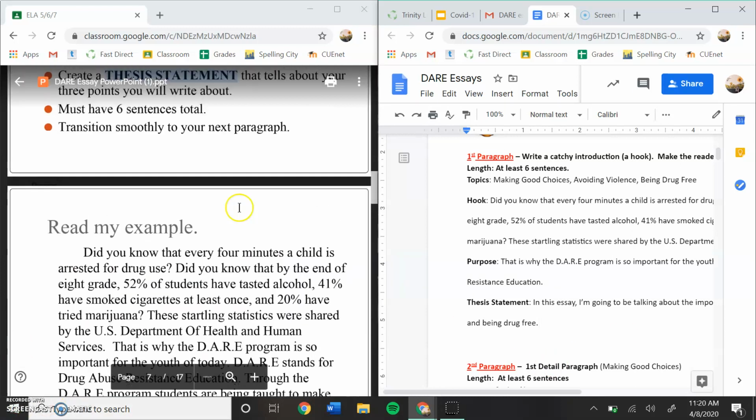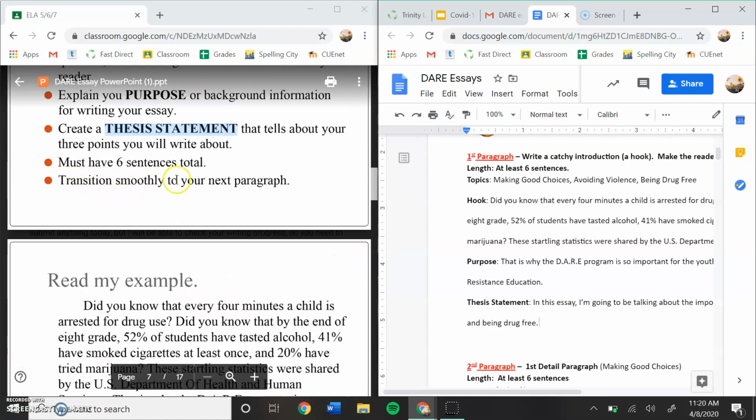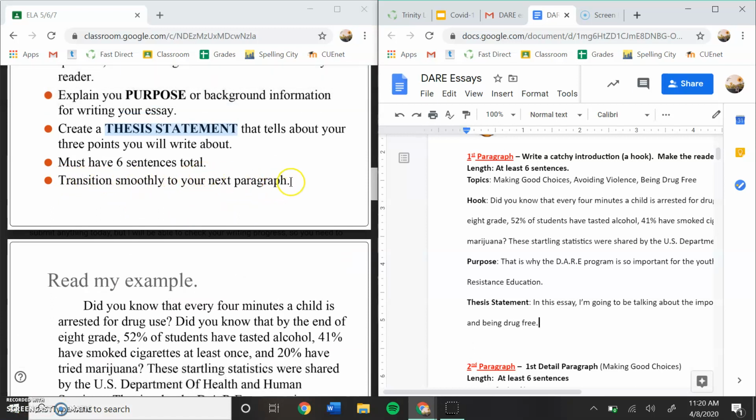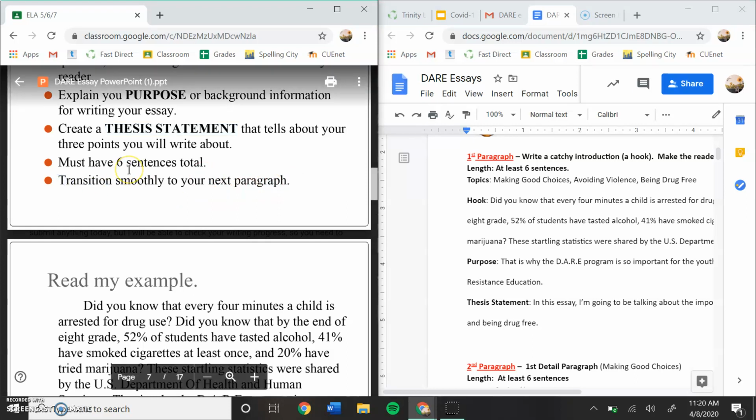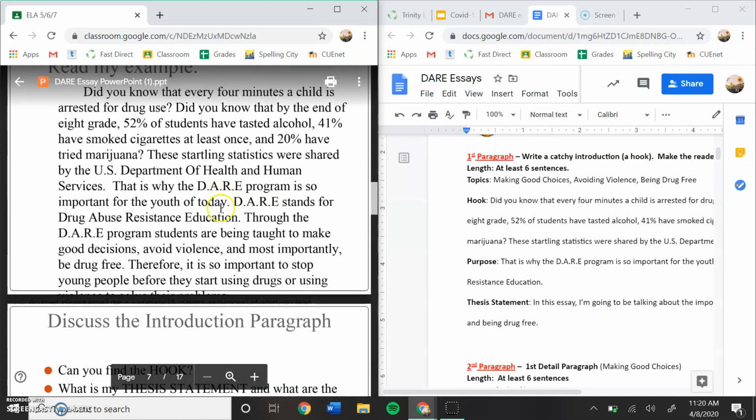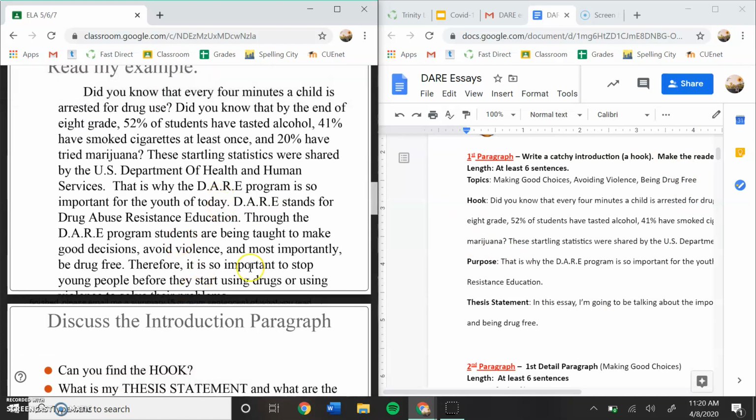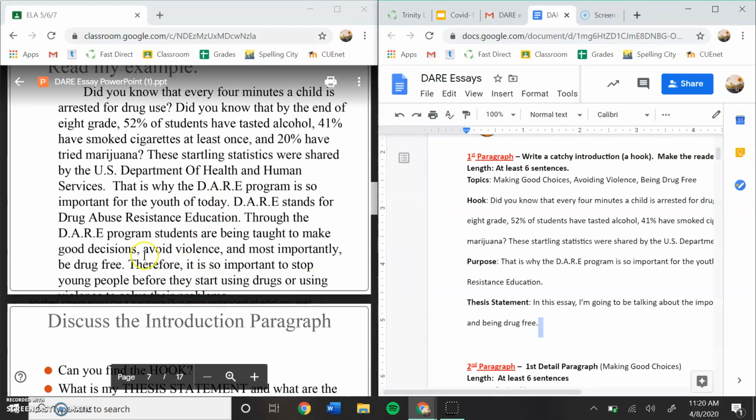Okay, and then it just says transition smoothly to your next paragraph. You don't really have to worry about this too much right now. We'll really work on transitions when you're finished with your outline and your rough draft. But let's just look at what she put. So she went on and put, therefore, it is important to stop young people before they start using drugs, or, we'll just say, doing bad choices.